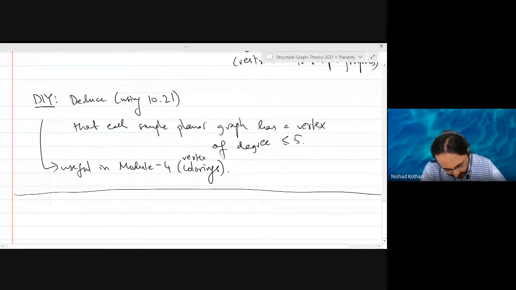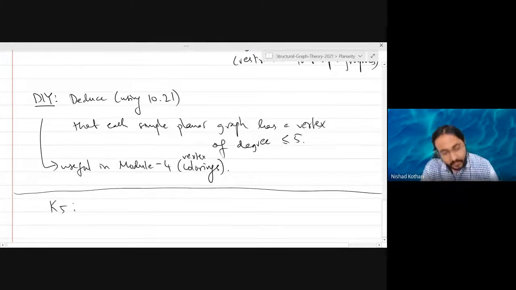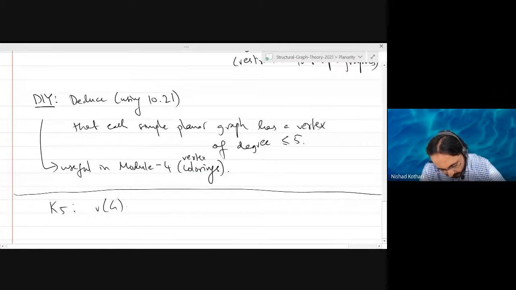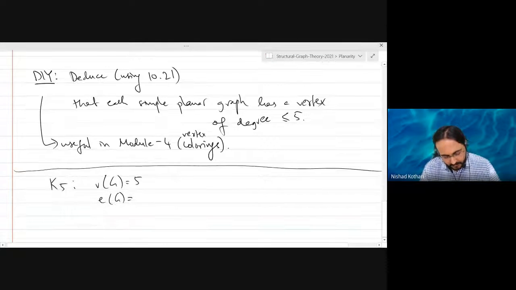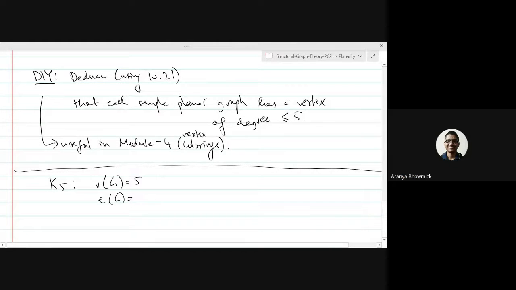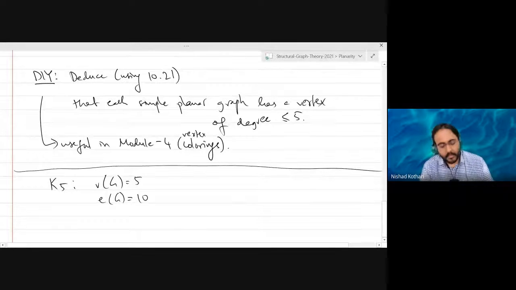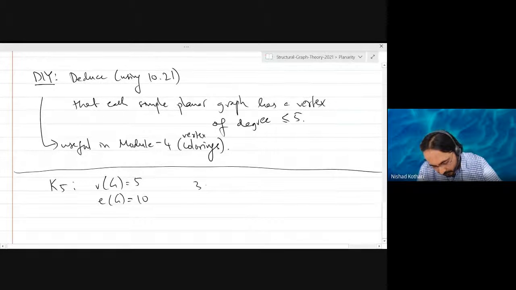Now let's consider K5. How many vertices are there? 5. Number of edges in K5? 10. And what is 3 times the number of vertices minus 6?